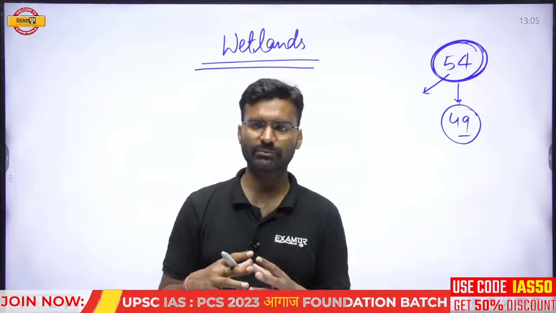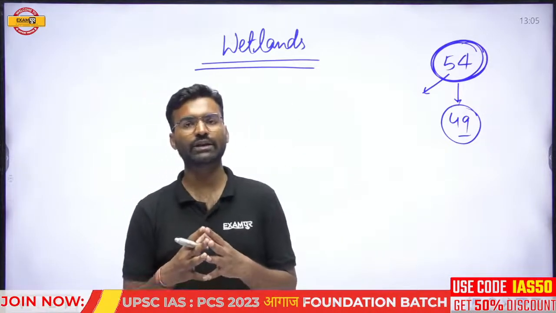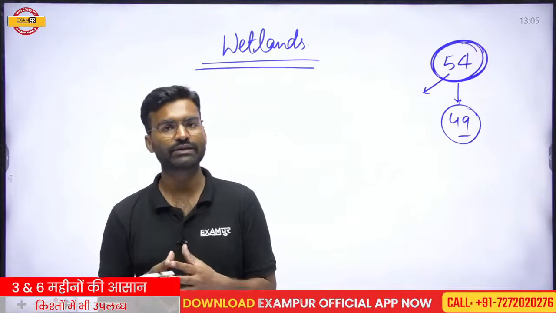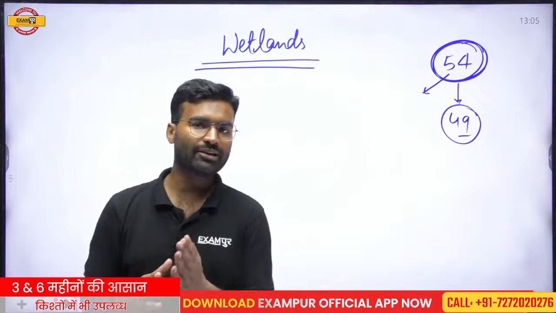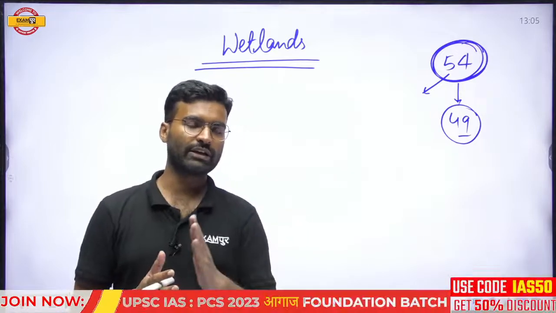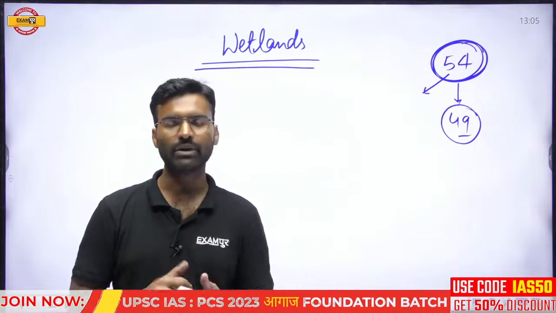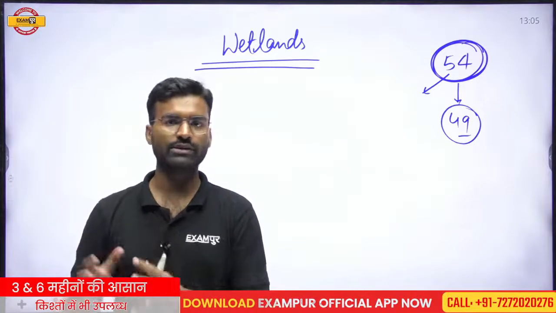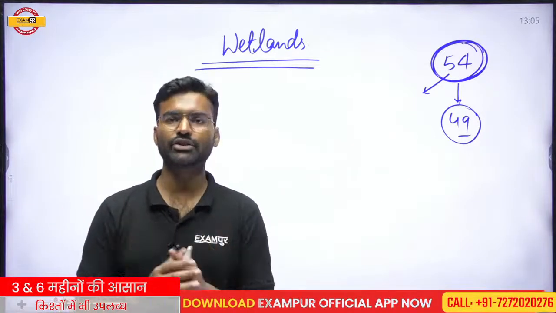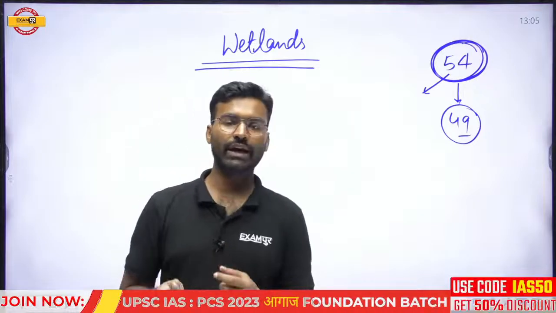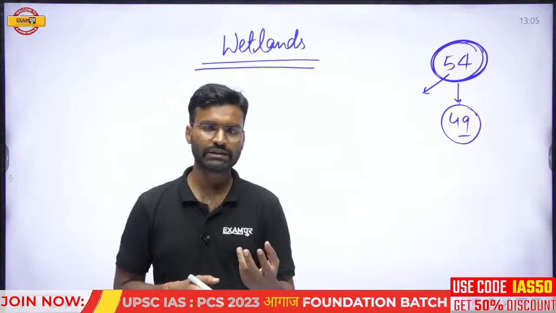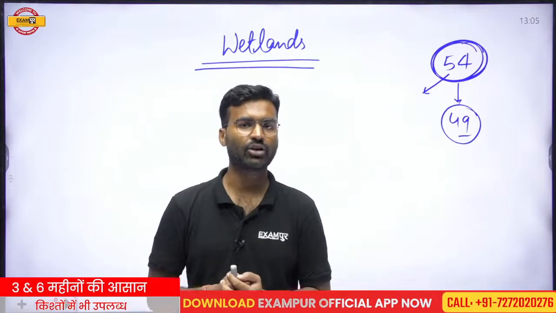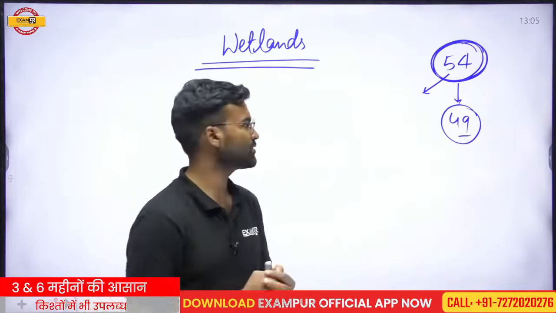Wetlands are basically a region in a transition stage, not completely in one ecosystem and not completely in another type of ecosystem. So it is basically a transition area, which has some water bodies, but not so deep water bodies.